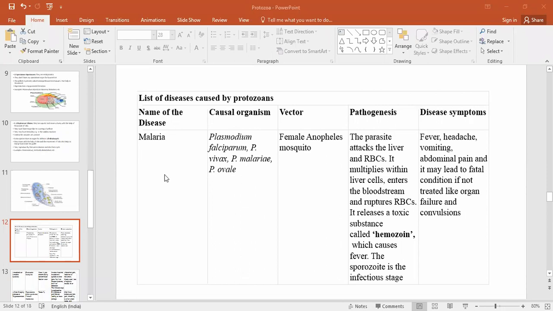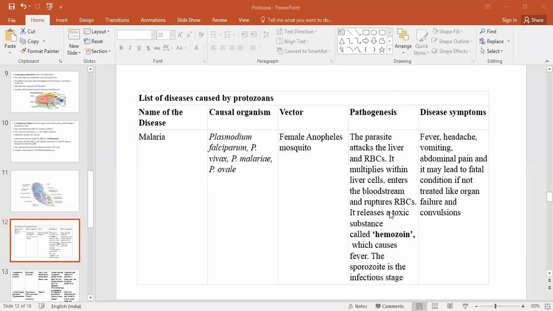The first disease is malaria. Malaria is caused by Plasmodium falciparum, Plasmodium vivax, Plasmodium malariae, and Plasmodium ovale. The vector responsible for causing the disease is the female Anopheles mosquito. So how does the disease develop? First, the parasite attacks the liver and RBCs. After that, they multiply in liver cells and enter into the bloodstream.